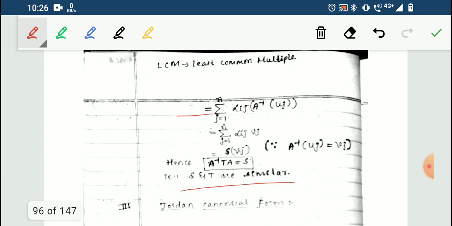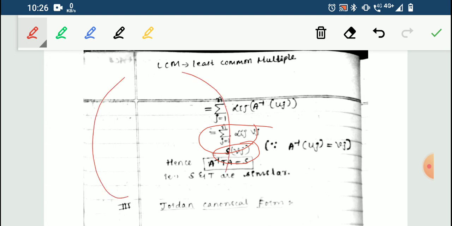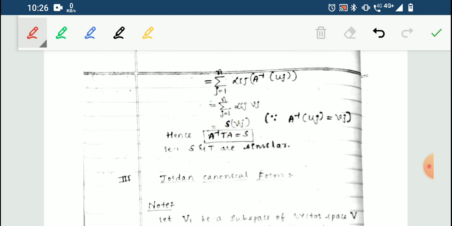So S and T are similar because I got this condition. If you ask me how you got this, the representation is S(vj). You have to go back to the matrix representation of a linear transformation, where each element will be S of v1, S of v2, S of v3, which is a linear combination of that. I told this so many times, so please go back to the matrix representation, how it looks like, and you will get it. So this ends the theorem.